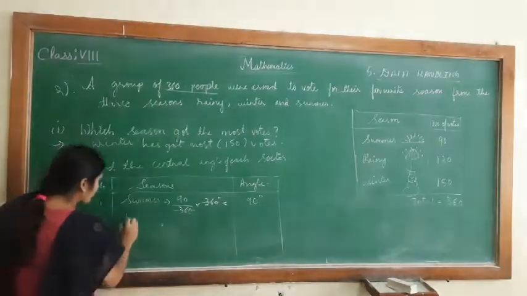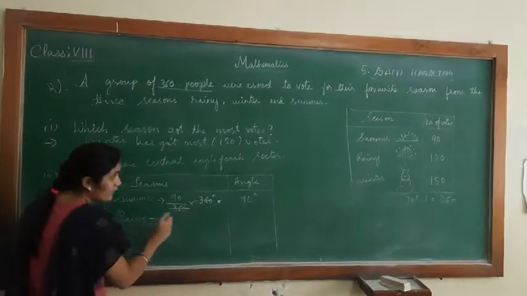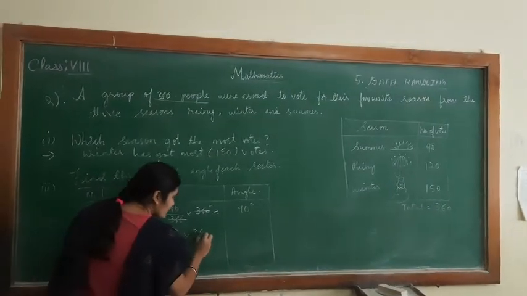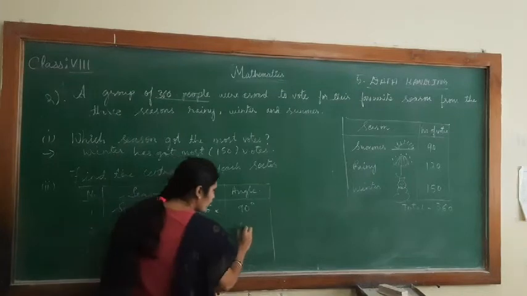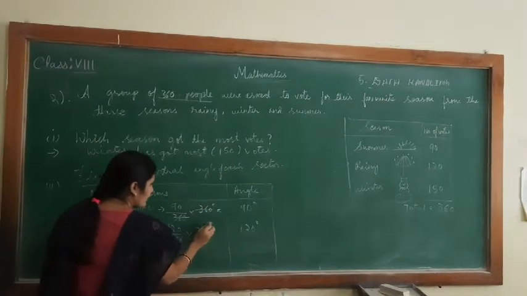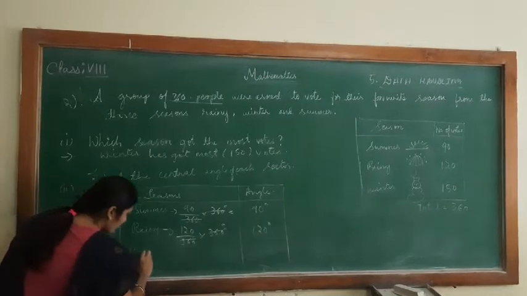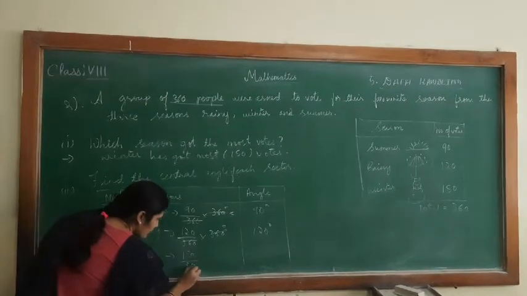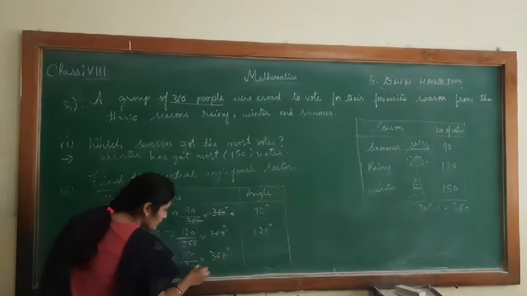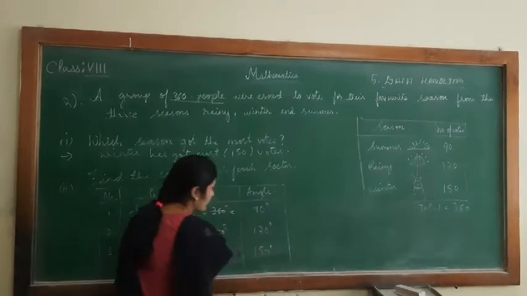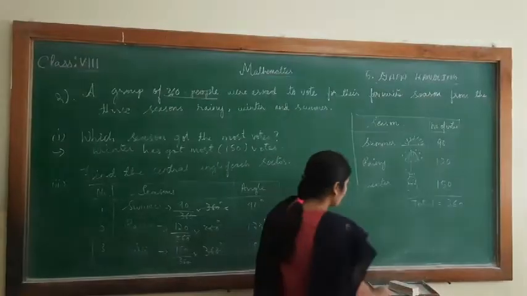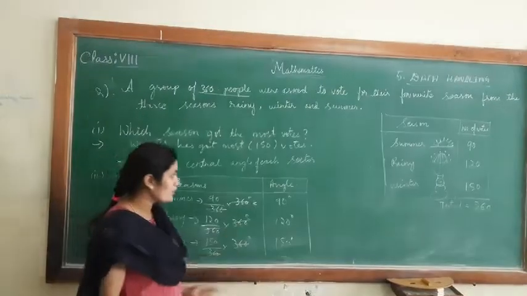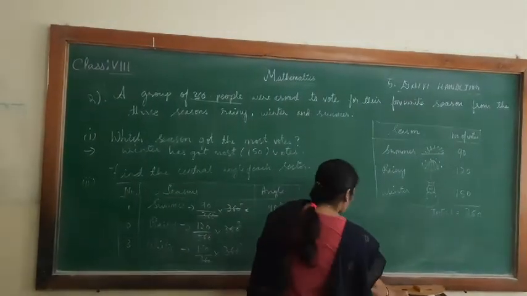Now next one is rainy. Number of people who voted for rainy are 120 divided by 360 into 360 degree. This 360 goes, 120 degree. Now third one, winter: 150 by 360 into 360 degree. So 360 goes, 150 degree. Now we should draw a circle and show the pie chart. Third question here, draw a pie chart.